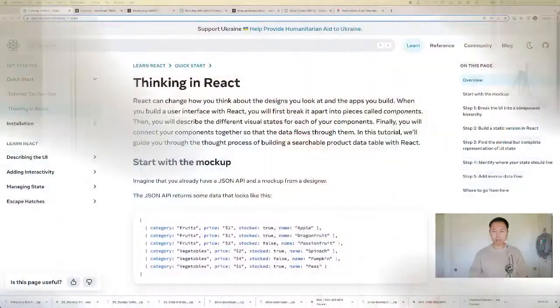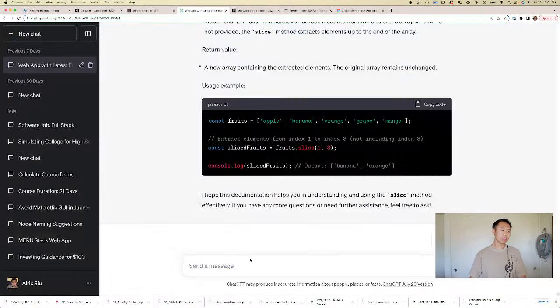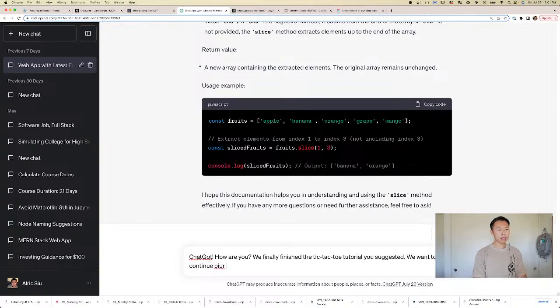So before we leave, let's ask ChatGPT what we need to do. ChatGPT, how are you? We finally finished the tic-tac-toe tutorial you suggested. We want to continue our application. For some reason, the tutorial didn't go over React Router.